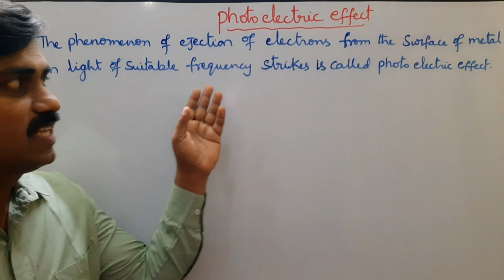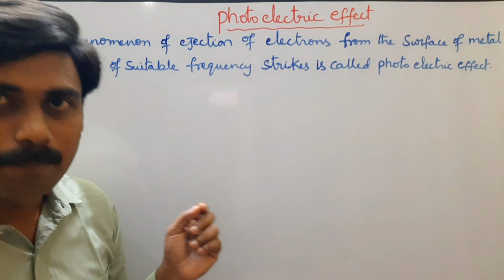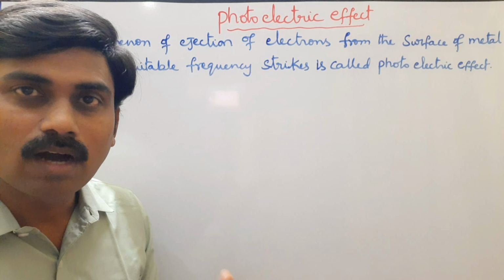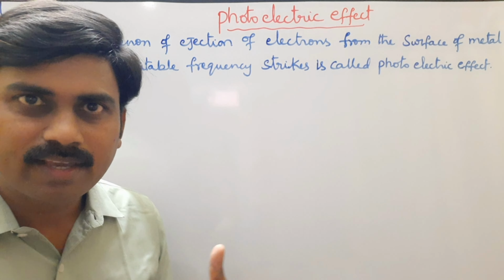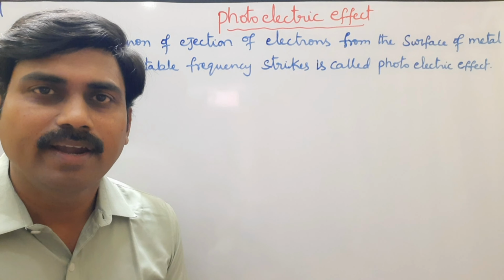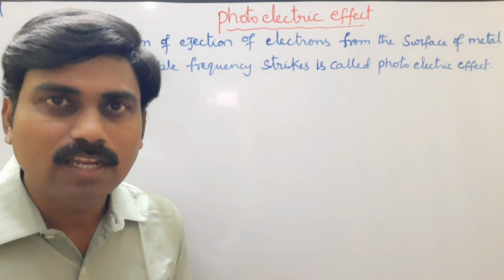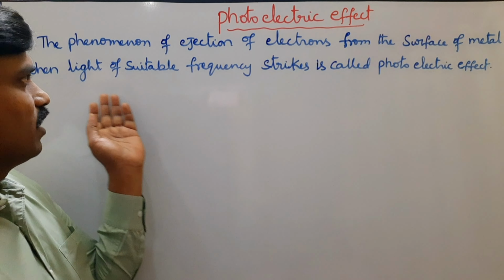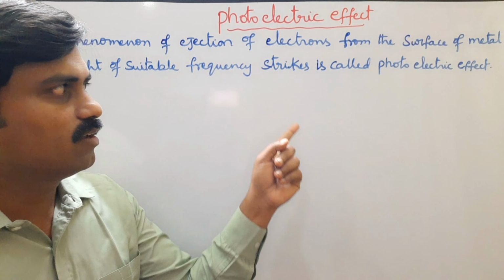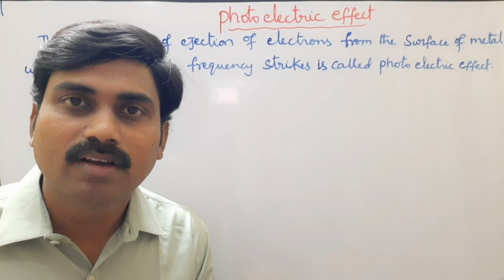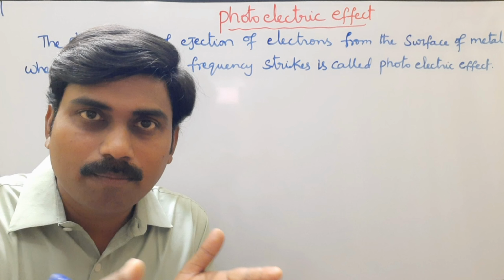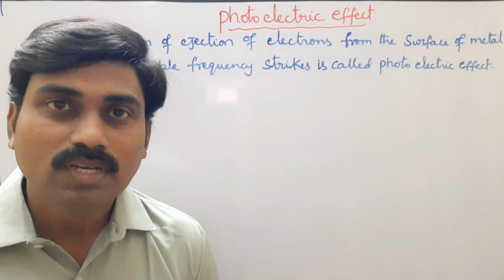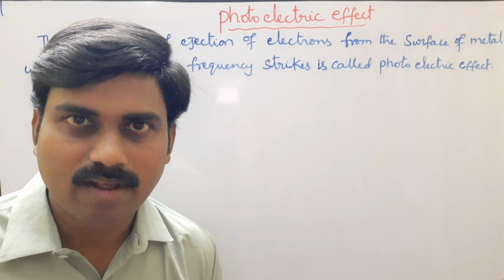The phenomenon of ejection of electrons from the surface of metal. Here the metals like potassium, rubidium, cesium, because these are alkali metals. Generally alkali metals are very soft and fast reactive metals. They can easily lose one electron. That's why alkali metals are preferred. When light of suitable frequency strikes, it is called photoelectric effect. Whenever light of suitable frequency is incident on a metal surface, immediately electrons are ejected from the metal surface. So these electrons are called photoelectrons.